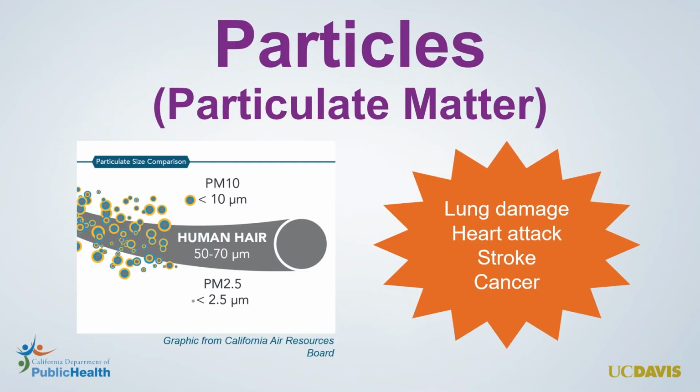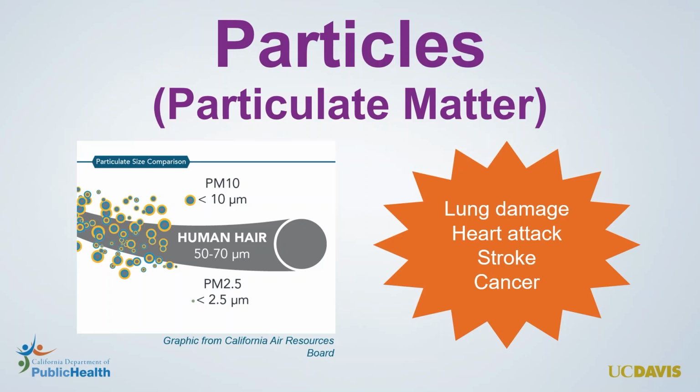The other category of air pollution besides gases is particles, or particulate matter. Some examples of naturally occurring particles in the air are dust and pollen. These particles are between 2.5 and 10 microns, which is about 10 times smaller than the width of a human hair, but relatively large in terms of particle sizes. We can often see them floating around in the air, especially if the light hits them just right. Large particles are sometimes called coarse particulate matter, or PM10, and they can deposit in your nose and throat, causing irritation or other allergic responses.